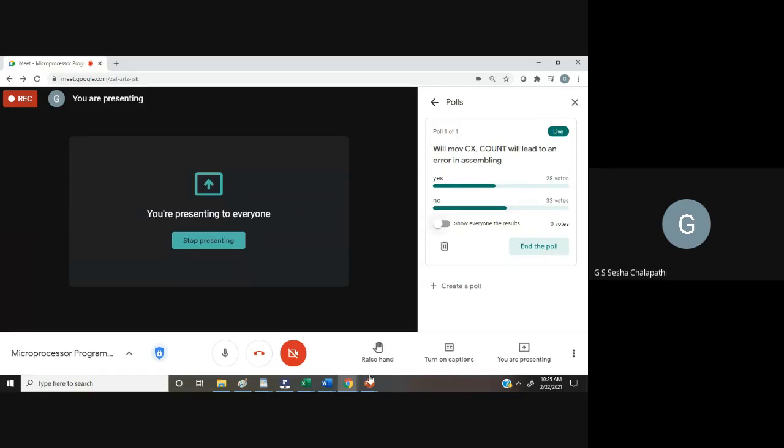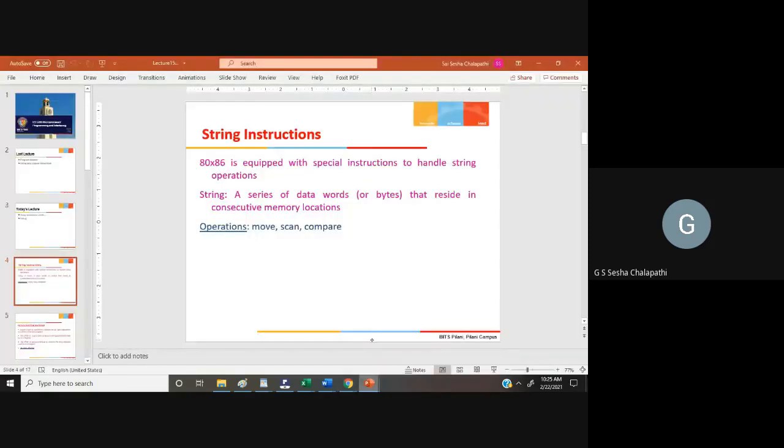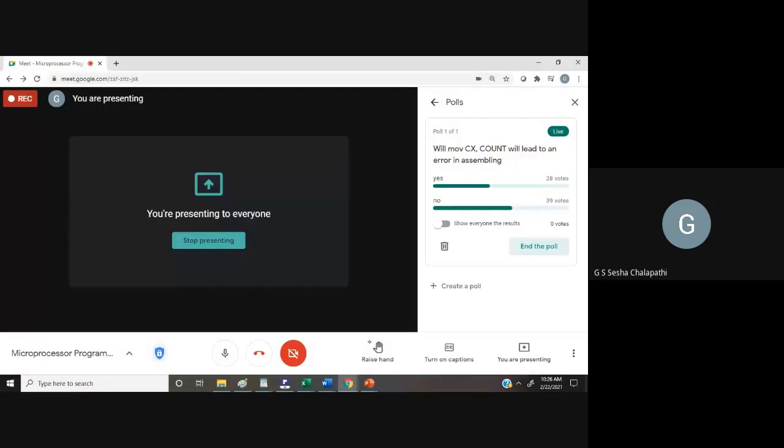Okay, so roughly it's a divided opinion, mostly people saying no. Anybody who is saying yes, who is saying no, why will it not lead to an error?